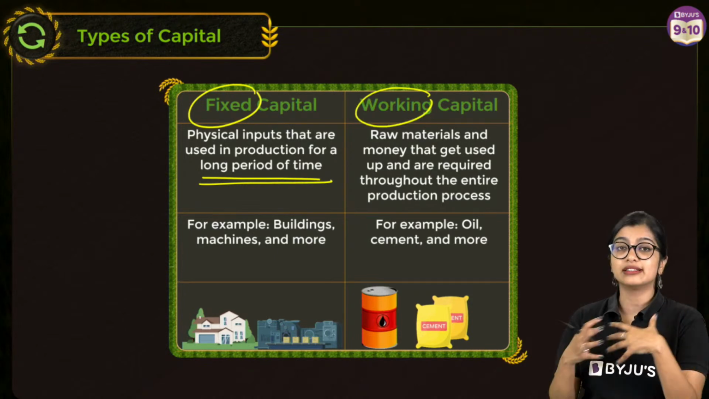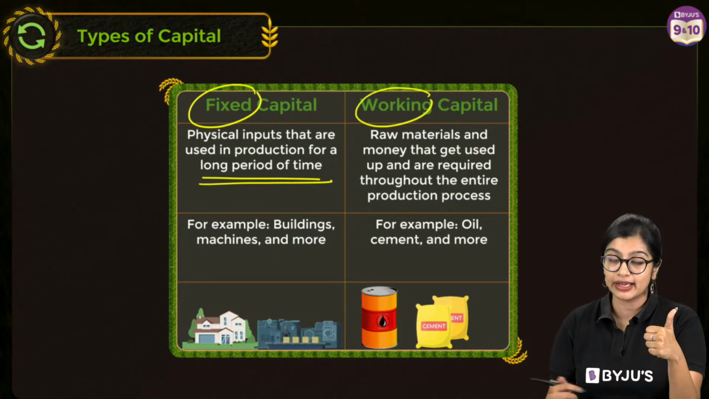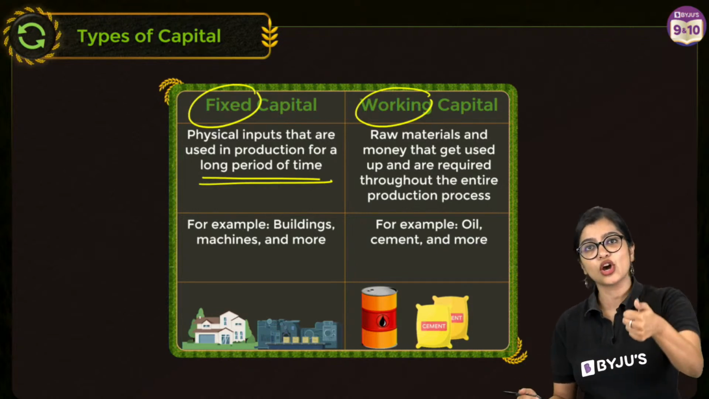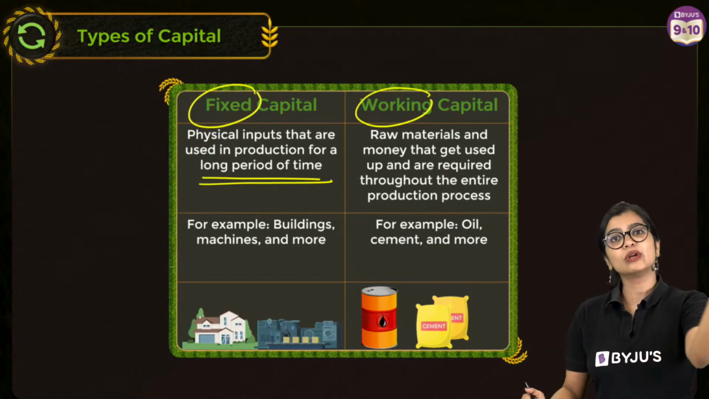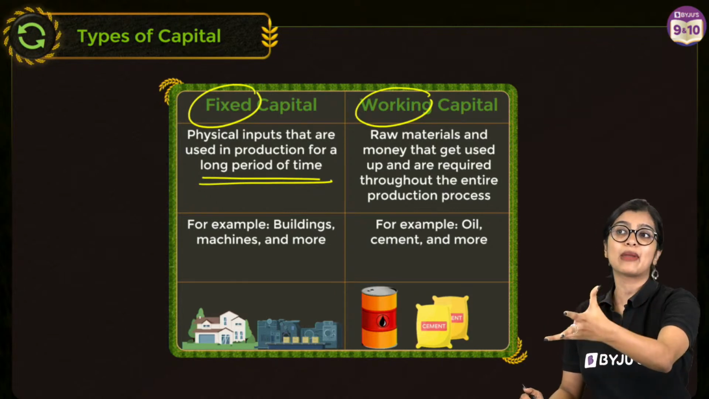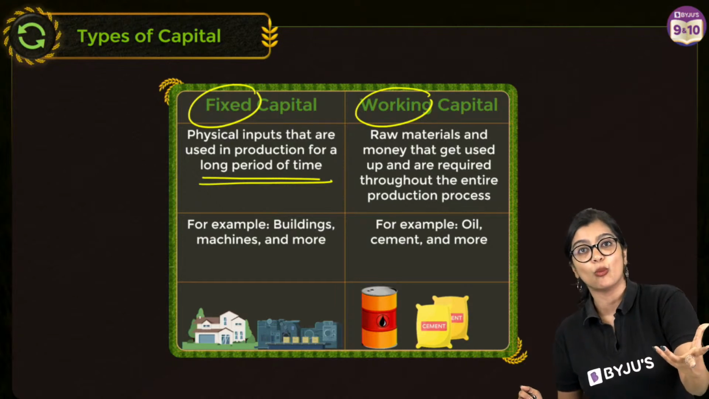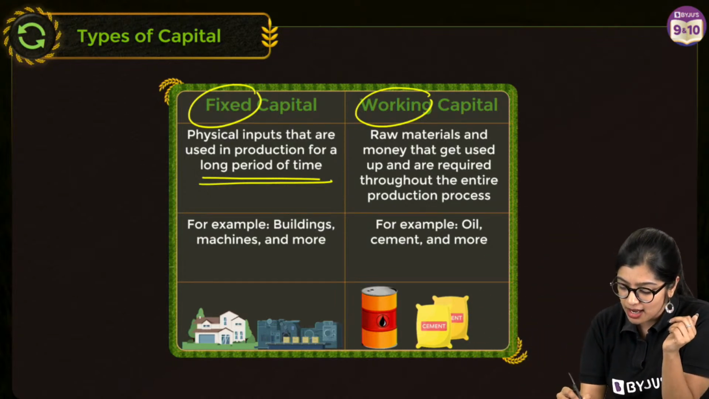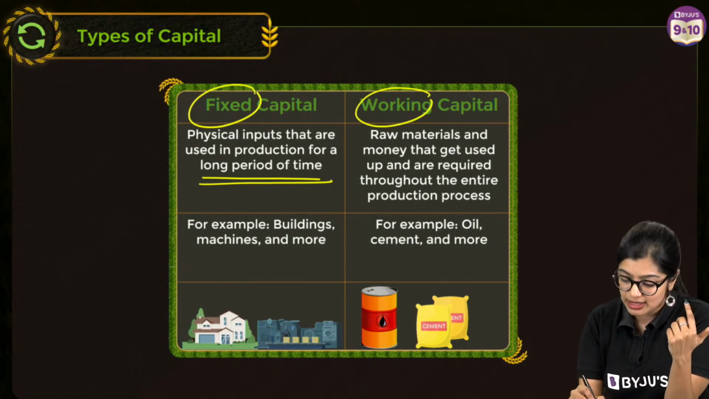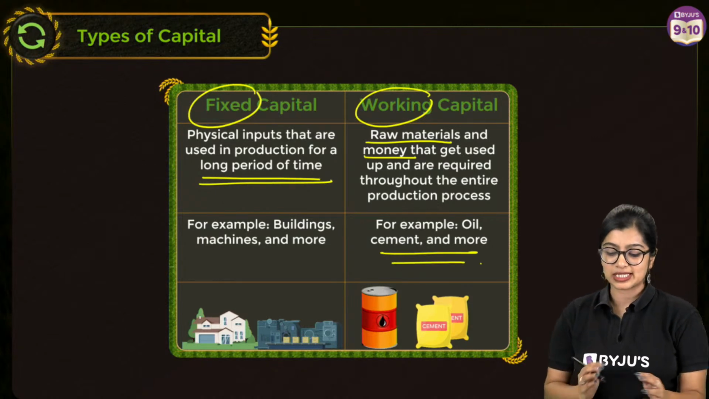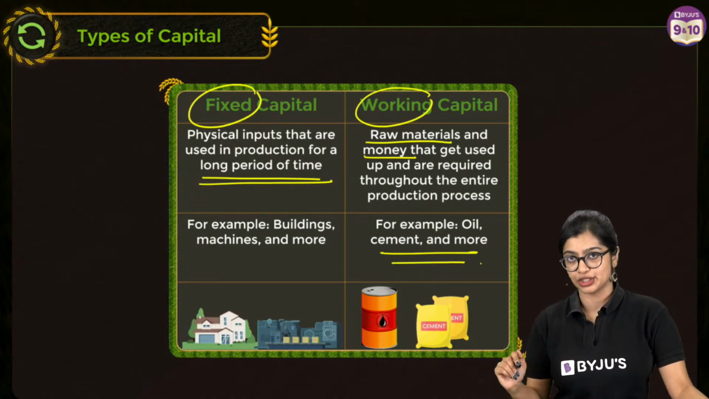Working capital includes your raw materials and your money, which is utilized, right? Whether it's your raw materials, you will use it and then you need more raw materials. Same thing with money. You will spend that money on maybe buying raw materials or paying your workers, and then of course you need to raise more money, right? Which is why working capital includes your raw materials and money. So this is a broad difference between the two.